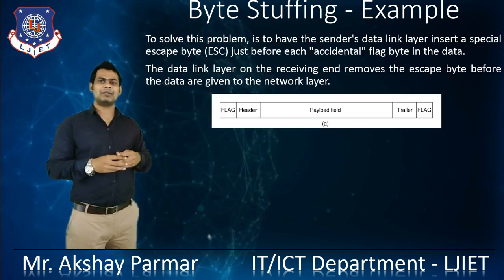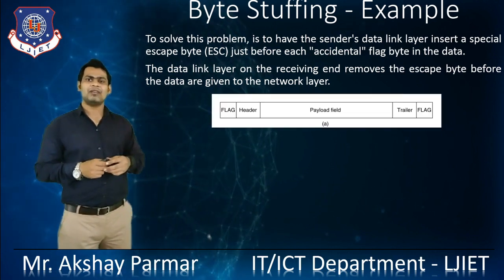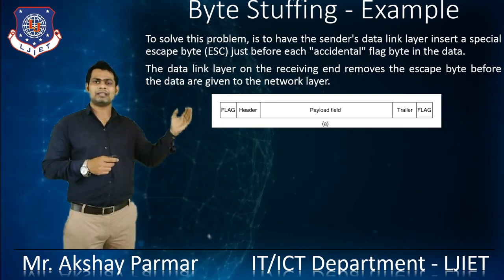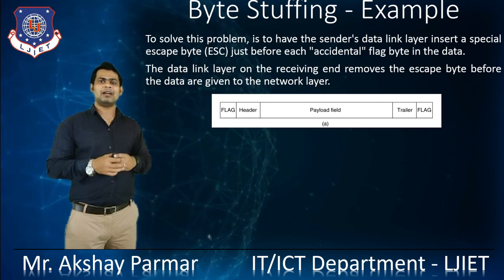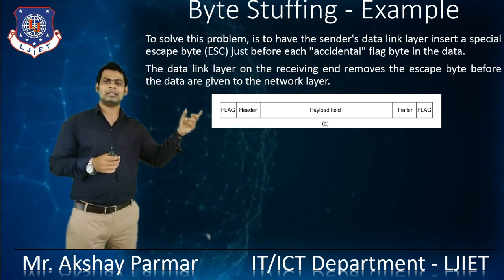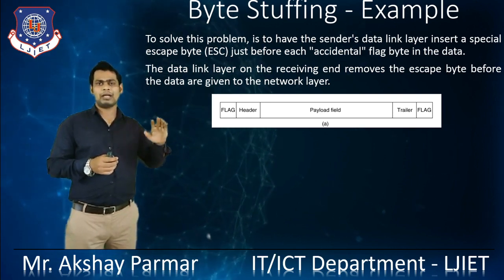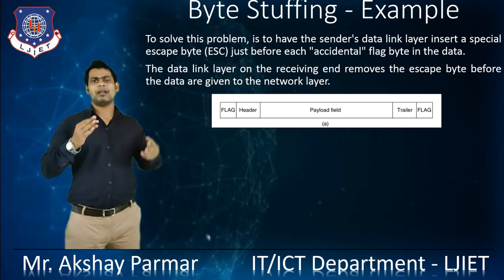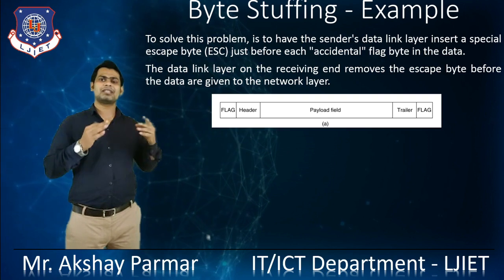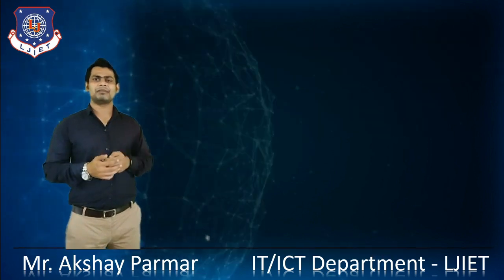So in our example, this is our data, where the flag is put at the start and the end. The payload data is there. Before that we have put a header, and after that we add the trailer. And before the header and after the trailer, we are simply putting the flag.